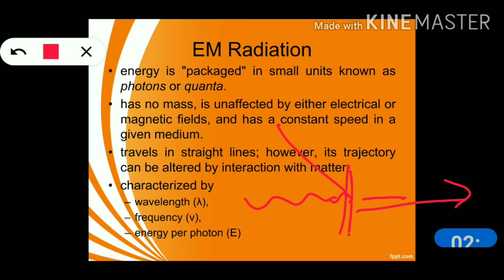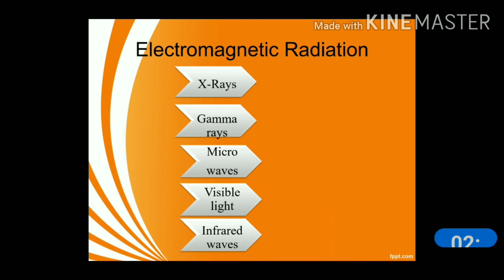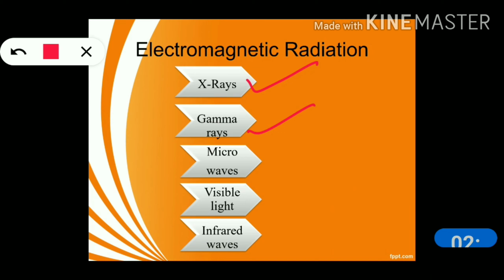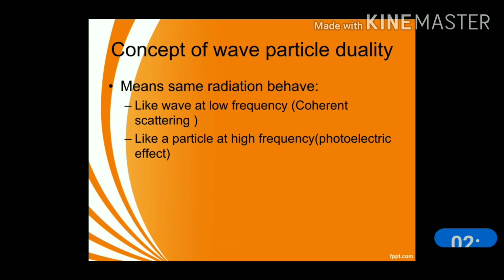Electromagnetic radiations are characterized by wavelength, denoted as lambda, frequency, denoted as v, and energy per photon, E. These are types of radiations: X-rays, gamma rays, microwaves, visible light, infrared. These all are electromagnetic radiations.